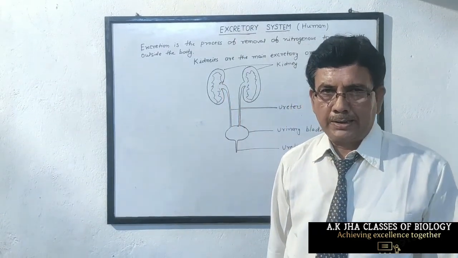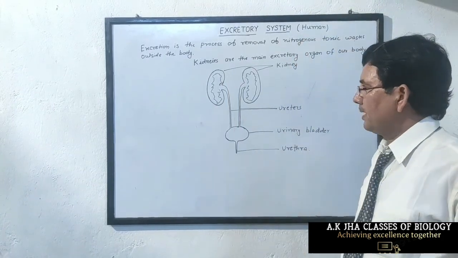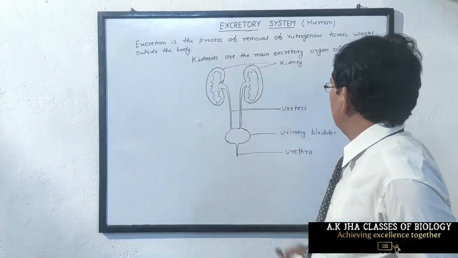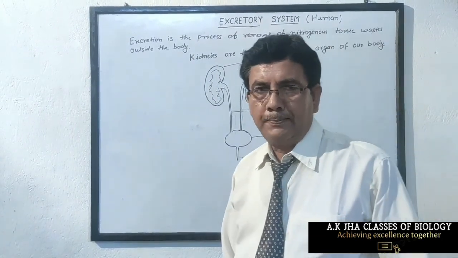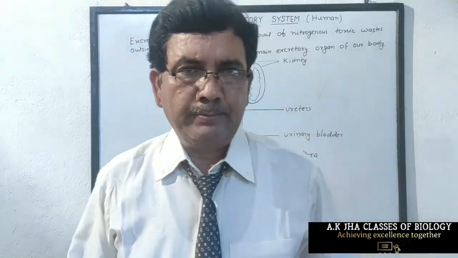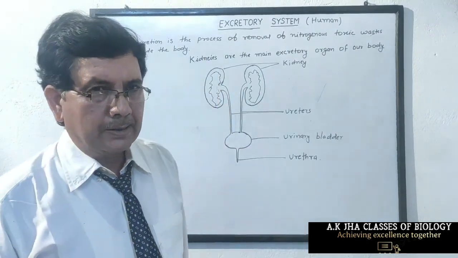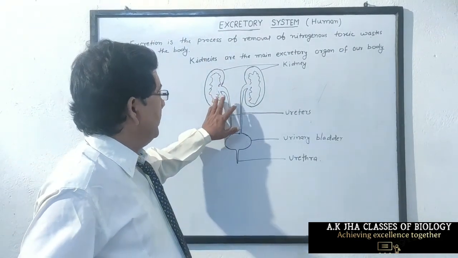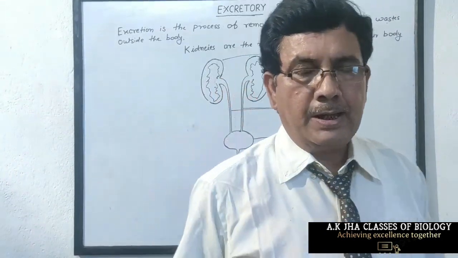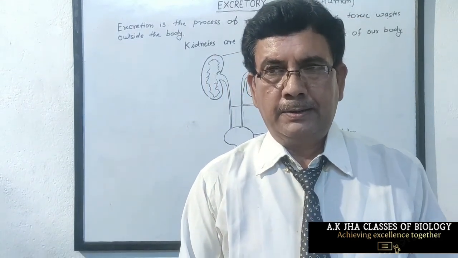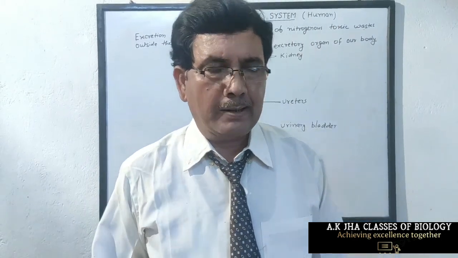Now we explain the excretion in animals, mainly in human beings. Excretion is the process of removal of nitrogenous toxic wastes outside the body. These toxic wastes are produced during metabolism. Mainly they are nitrogenous wastes. Our main excretory organ are one pair of kidneys, which are located in the abdominal cavity just below the stomach in the back side, one on either side of the backbone.